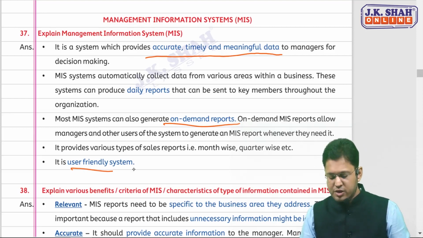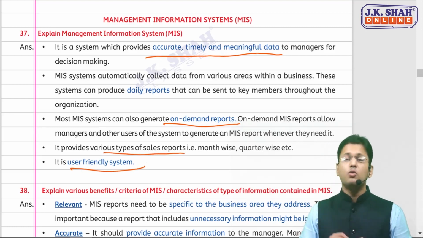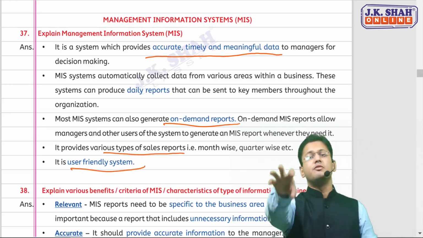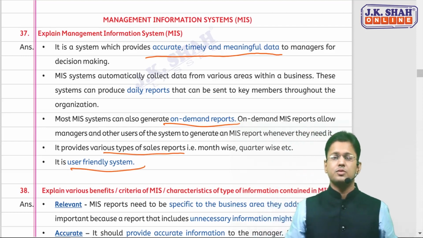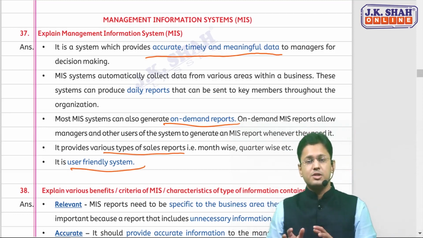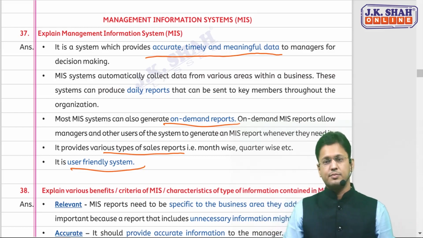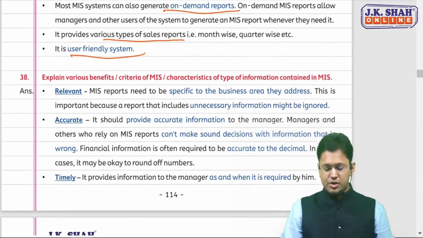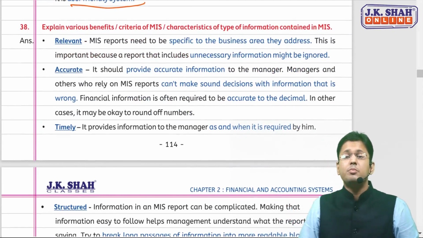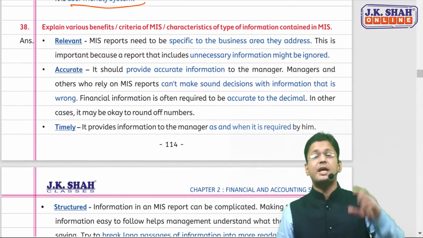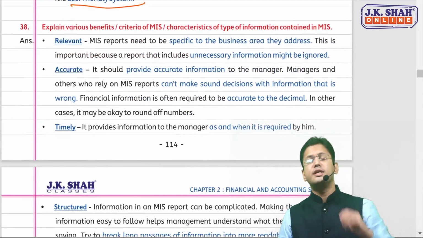MIS is again very user-friendly. You can generate whatever you want to generate. This MIS will give the information you want. So this is management information system. It's like a reporting system, an information delivery system. Now the question which comes is, what are the benefits or the criteria or the characteristics of the type of information contained in the MIS?